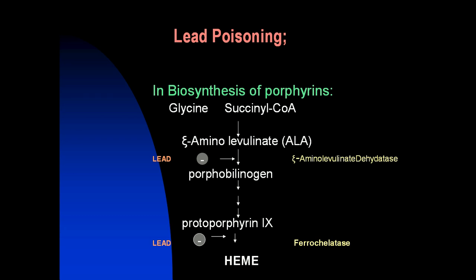Lead also blocks the enzyme ferrochelatase. Ferrochelatase is an enzyme that catalyzes the insertion of iron into protoporphyrin, a precursor of heme, and as a result the heme biosynthesis stops. Other examples include certain insecticides that act as non-competitive inhibitors, whose neurotoxic effect is a result of their covalent binding at the catalytic site of the enzyme acetylcholine esterase. Acetylcholine esterase is an enzyme that cleaves the neurotransmitter acetylcholine.